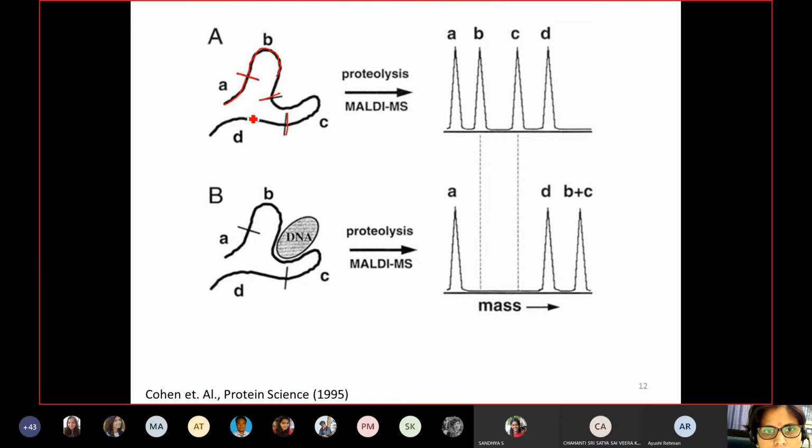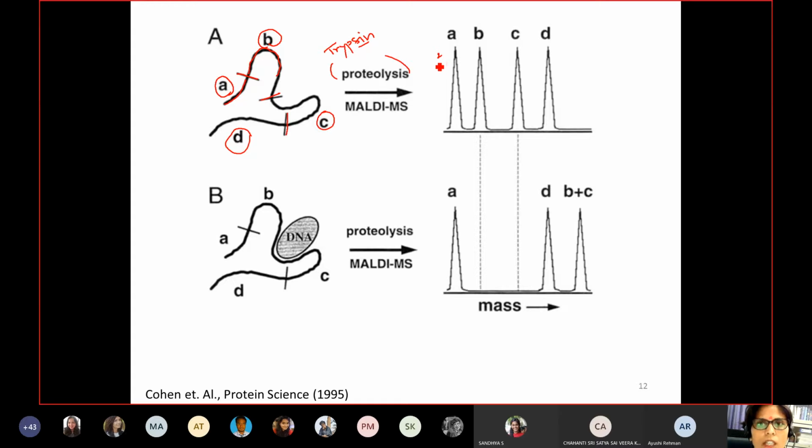For example, these proteins are treated by proteolysis. In our case, we have treated it with trypsin, right? So if you cleave this whole protein with trypsin, that means you are getting different digest fragments. You are getting 4 fragments, basically A, B, C, and D. So these fragments are produced after trypsin cleavage. When you do a mass spectroscopy analysis, you get A, B, C, D fragments, and basically you can identify what kind of fragments are giving you what kind of result.